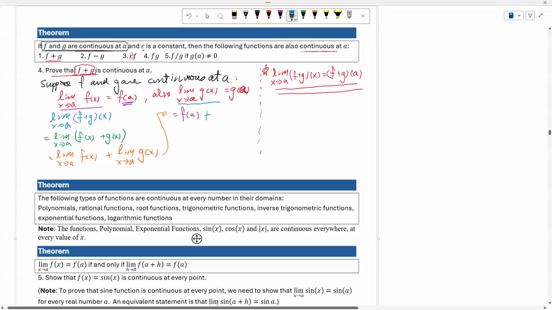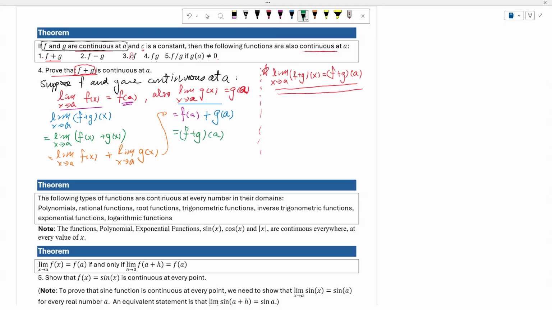The limit as x approaches a of g of x is equal to g of a. Then we could rewrite this as f plus g of a. Then now we could make the conclusion.